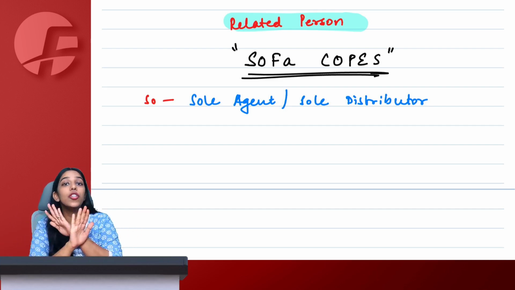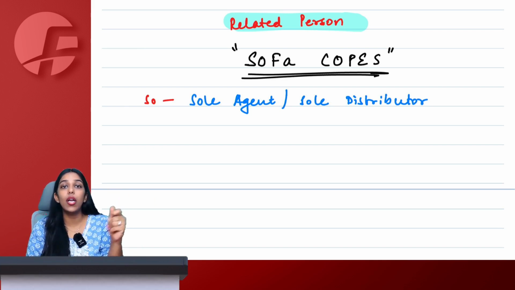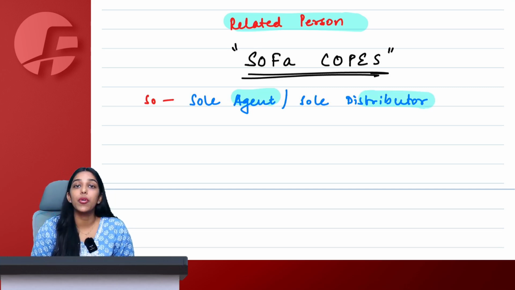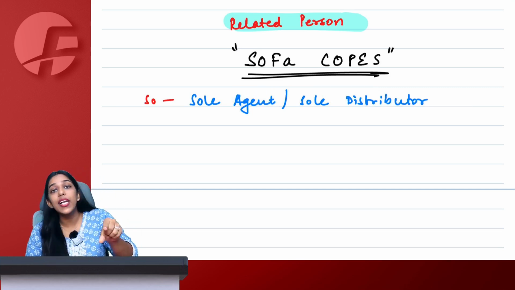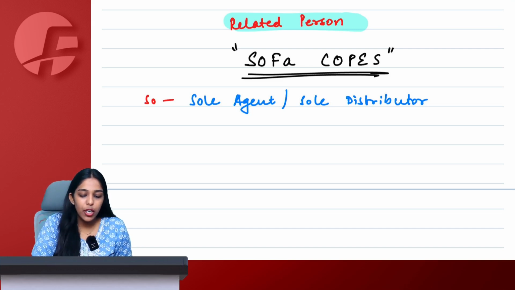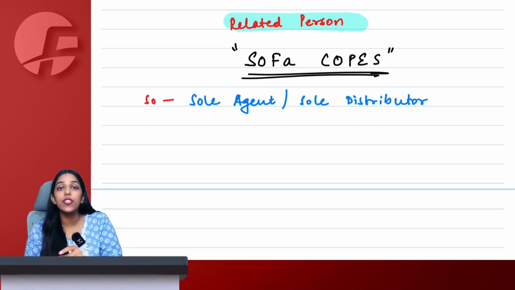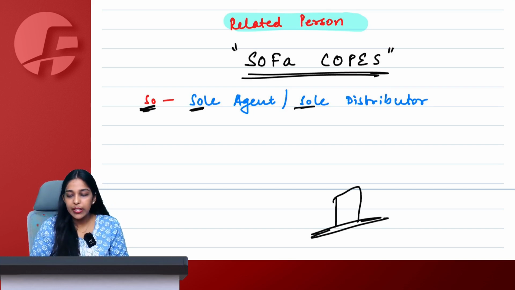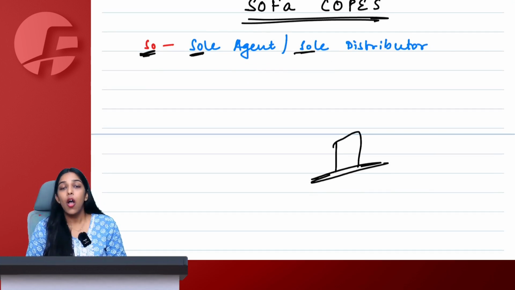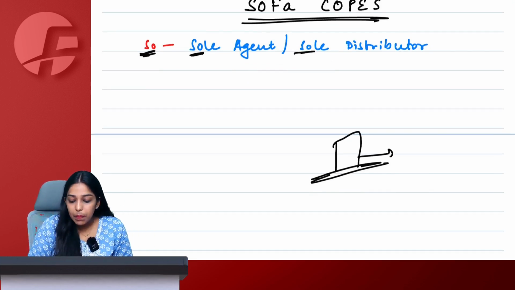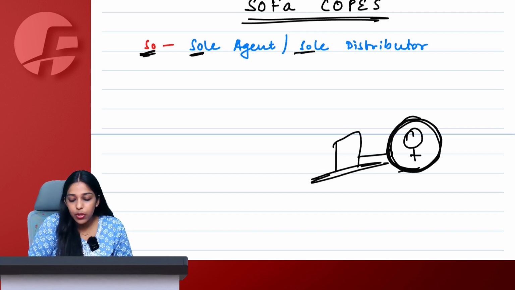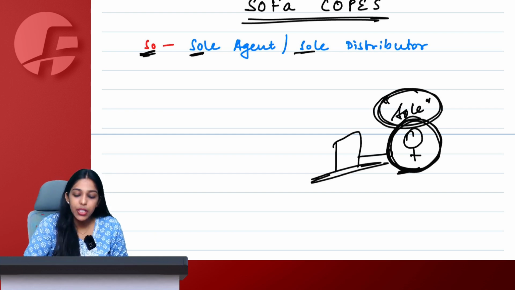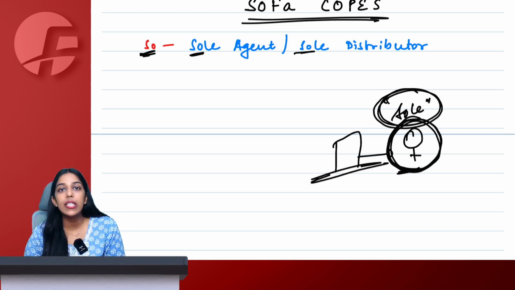They are all not my related person. Why? Because they are my agent or my distributor, but they are not my sole agent or sole distributor. The important word here is not agent or distributor. The important word is sole. Let's say I have a factory and I manufacture calculators. All of my calculators are supplied through a single distributor or a single agent only. Then this sole distributor or sole agent will be considered as my related person.